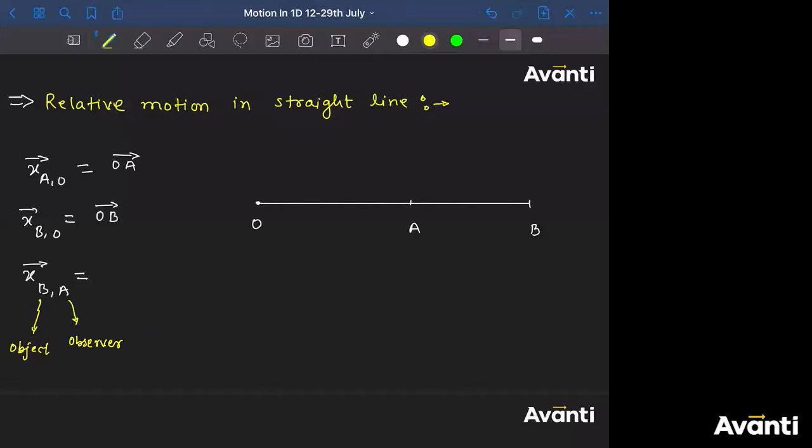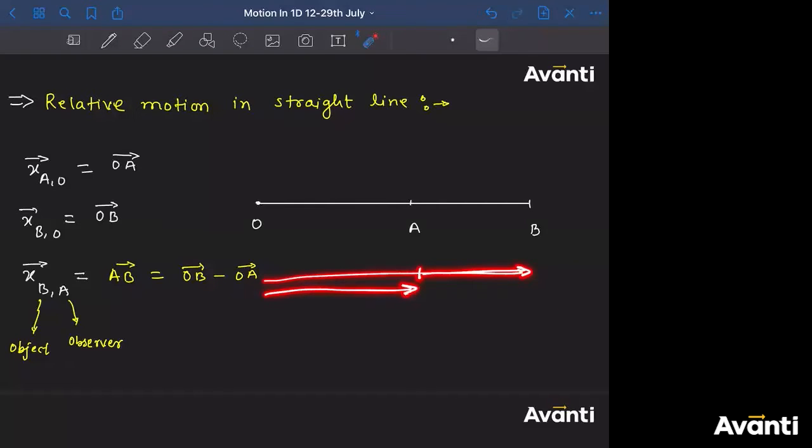So in this case, I'm talking about b as an object and a as an observer. So x_{b,a} will be nothing but a to b, that means the AB vector. Tell me, how can you write this AB vector? Can I say, guys, the AB vector can be written as the OB vector minus the OA vector? OB vector minus OA vector, you will get the AB vector. All right? Yes.